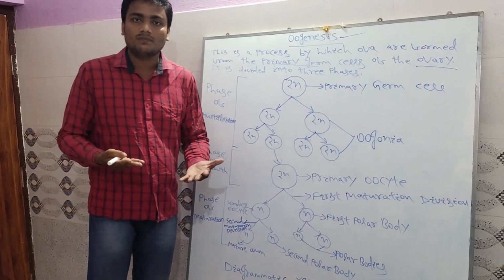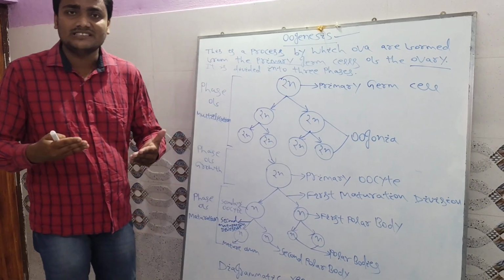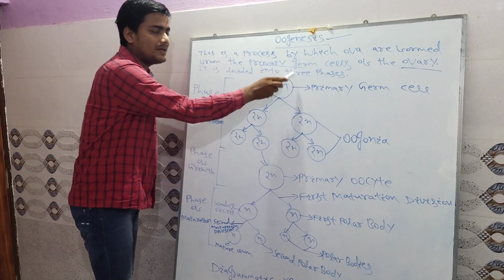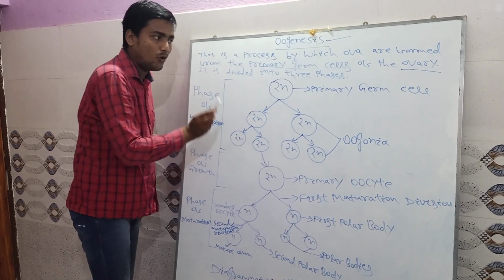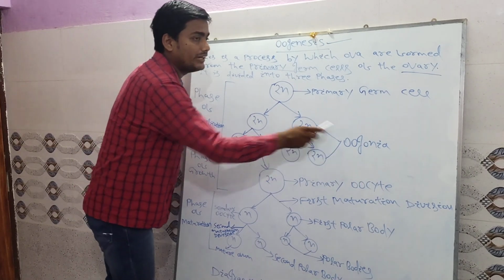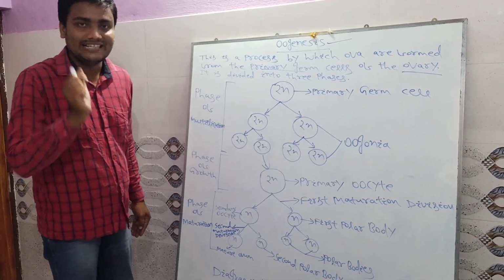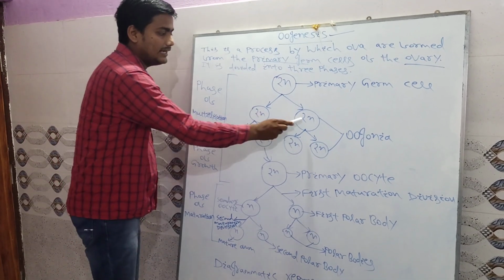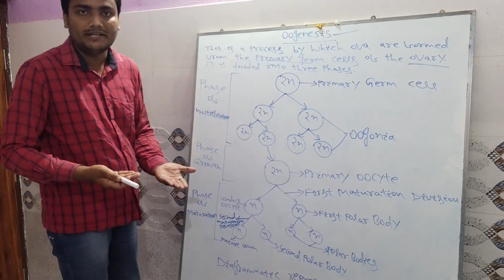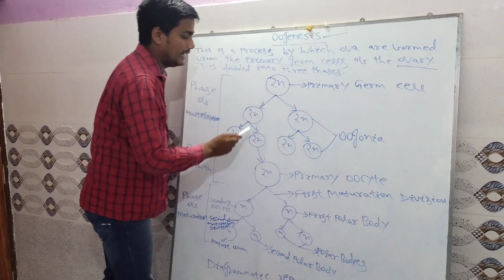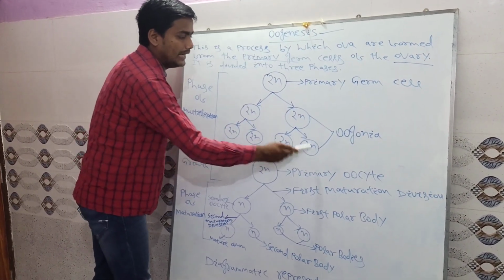The primary germ cells have repeated mitotic divisions and produce spermatogonia. Similarly, in the ovary, the primary germ cells, which are diploid, undergo repeated mitotic divisions and produce oogonia or egg mother cells. The primary germ cell first divides mitotically, then repeated mitotic divisions follow. After repeated mitotic divisions, oogonia are formed. So these are called oogonia.